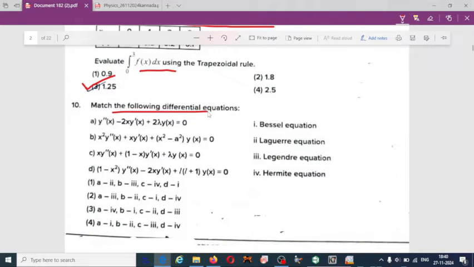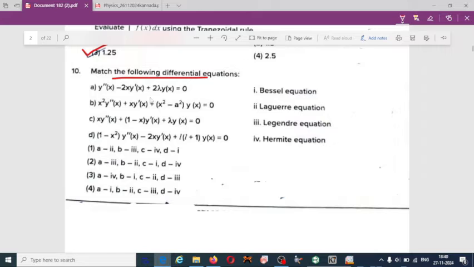10th one, match the following differential equations. For the 10th question, option 3 is the correct match. A is given by the Hermite equation, B is given by the Bessel equation, C is given by the Laguerre equation, and the fourth one is given by the Legendre equation.